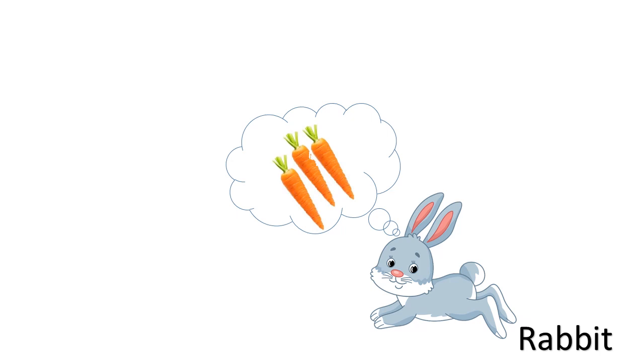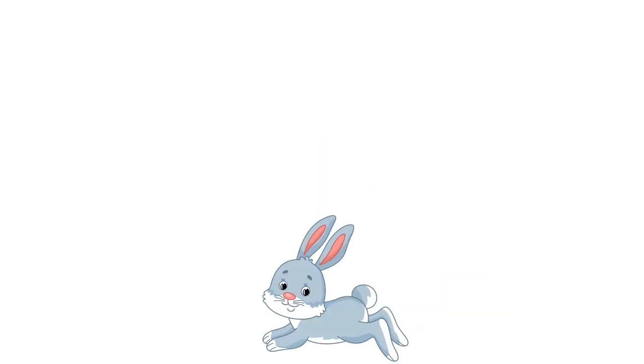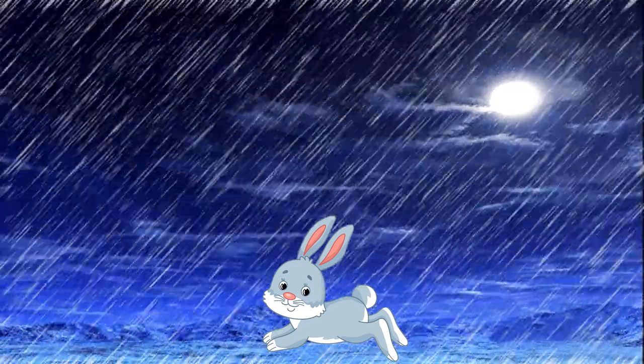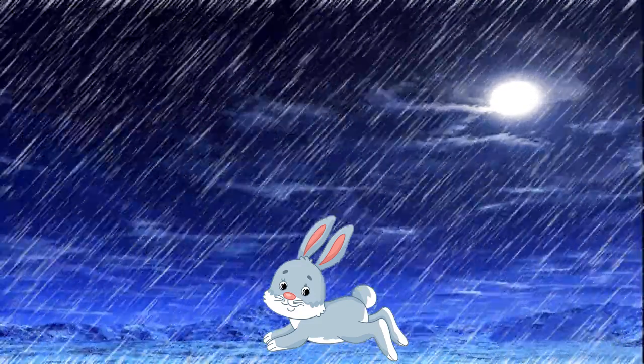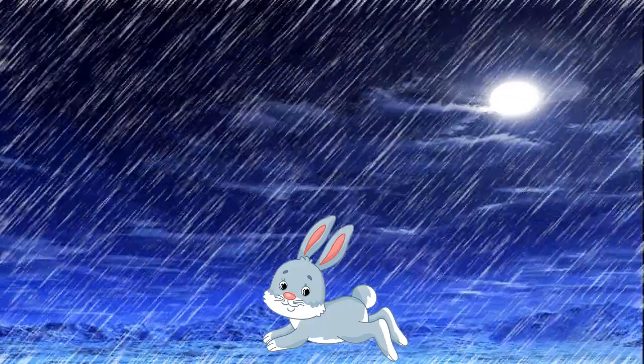So it decided to go out and get some carrots. Children, while returning home, do you know what happened? Yes, it started raining. So the rabbit was in a hurry to get back home.